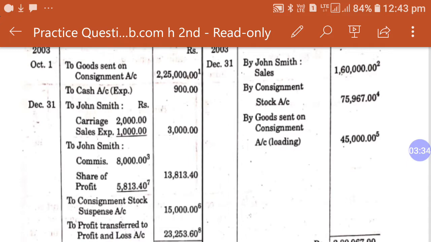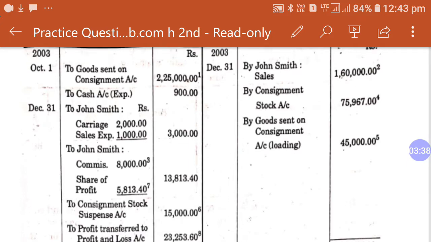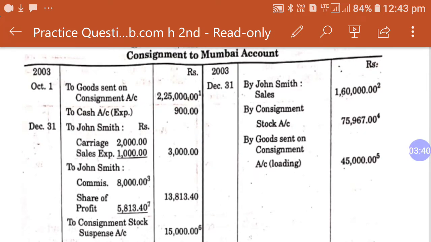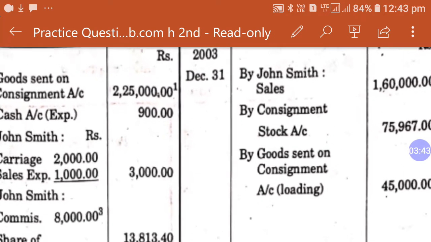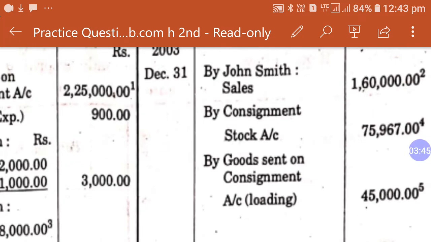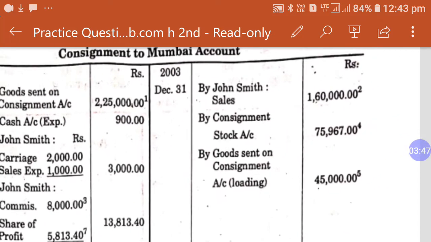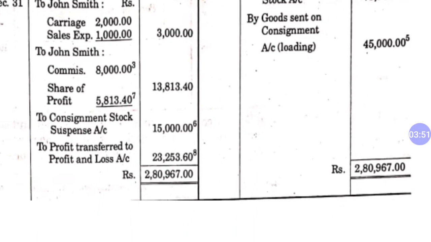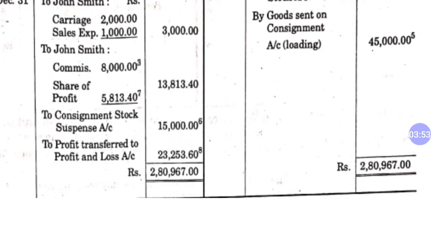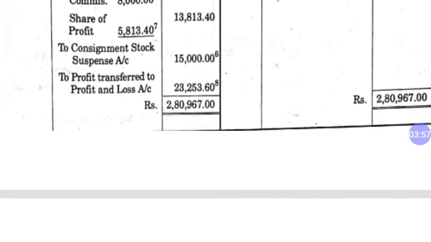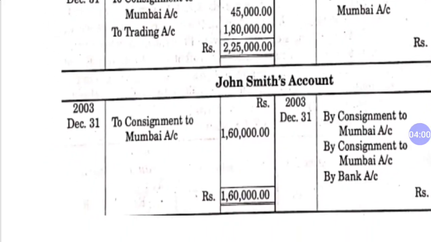So how does it come, let's check. Before the calculation of the consignee's commission, we should check the sales. The sales is 1,60,000. On the other part of the question you can see the sales by John Smith is 1,60,000. So how does the sales of 1,60,000 come? This is working note number 2. Dear student, this is very clearly given in the question: he sold 2 by 3rd of the goods at a profit of 25%. So how does the sales amount come, let's check.